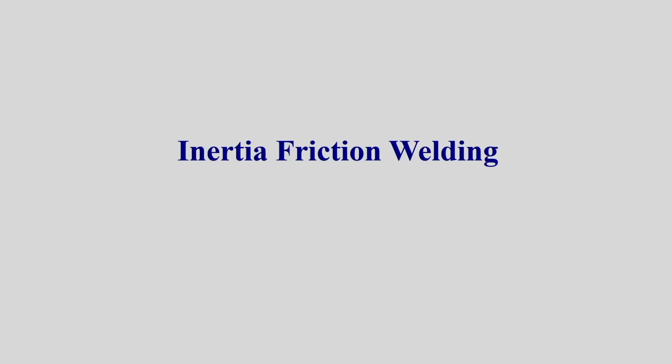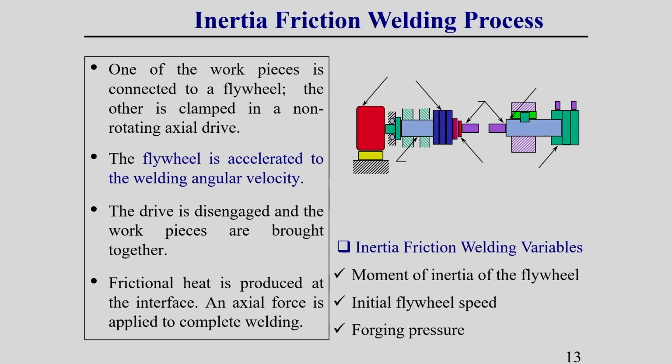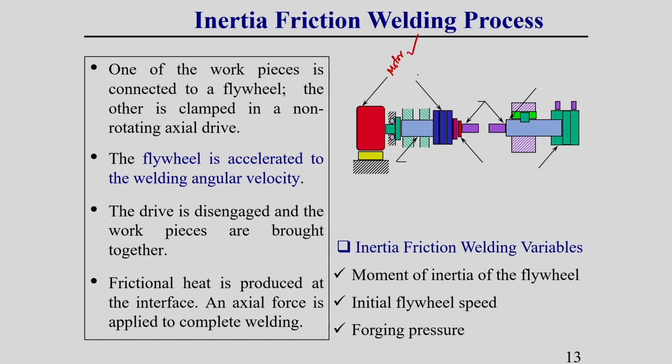Okay. Now, we will discuss the inertia drive friction welding process. This is the detail of the inertia drive friction welding process. Here also there is a motor. In this welding process, one thing you should keep in mind, here we use a flywheel. It is called inertia drive friction welding because we use this inertia energy for frictional heating. First of all, we start rotating this flywheel, after that we disengage the motor from the flywheel. This is called the flywheel.